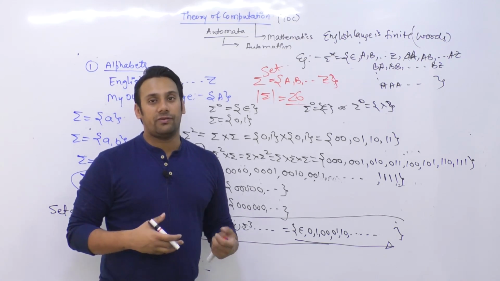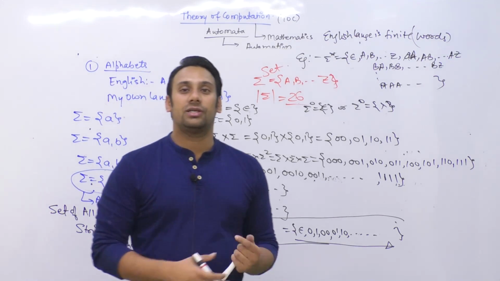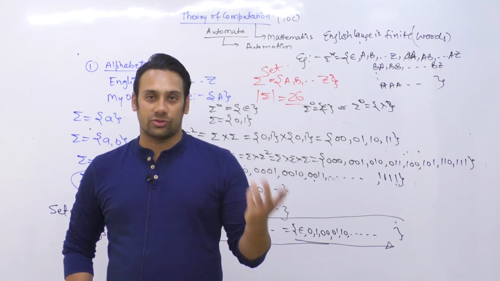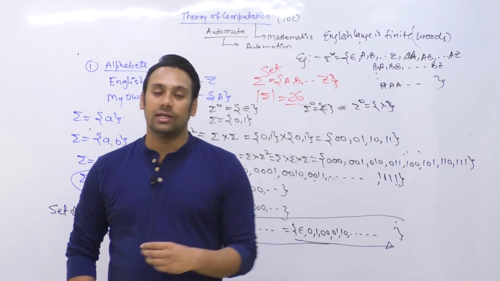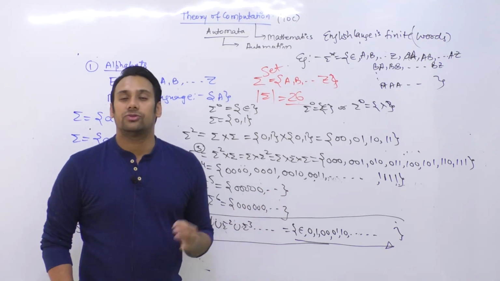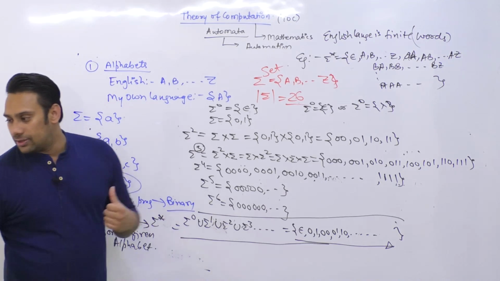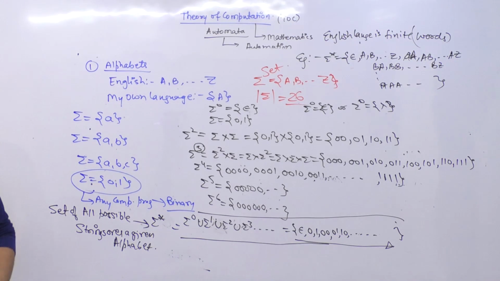So again we can define for our language how many words can be there in the language, and how many strings can be there in those words. You can call them strings, words, anything that you like. So I'm just going to call it a string. I'm going to say how many strings will be there in a language. Okay, please note it down.